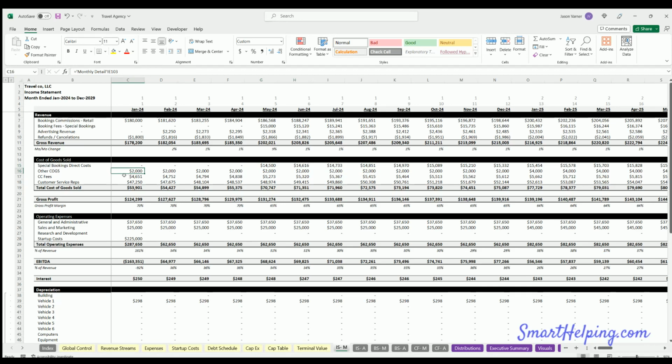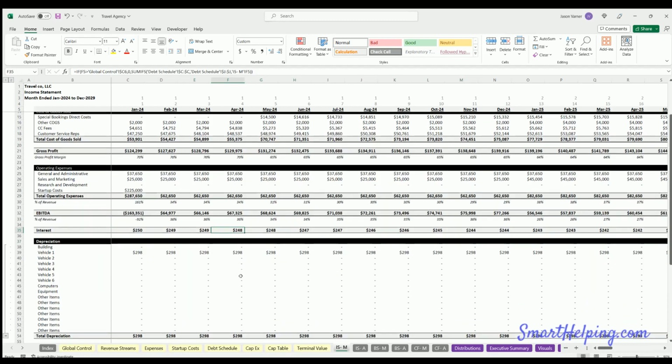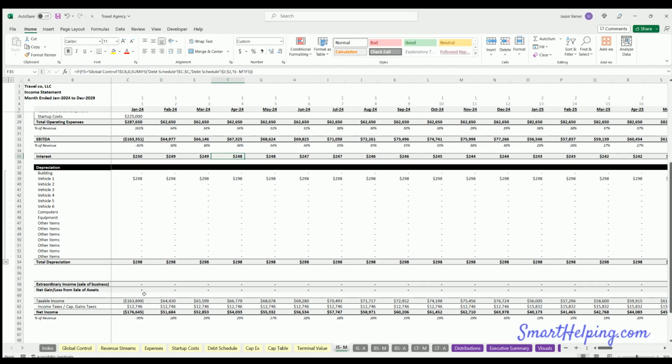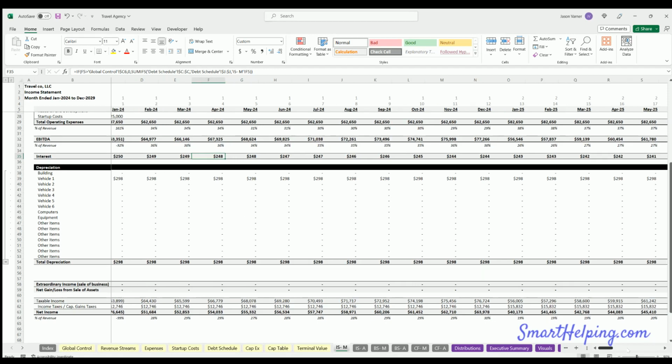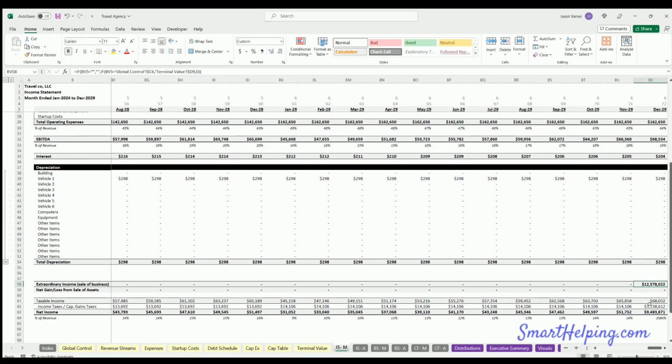What else do we have here? Other cost of goods sold, credit card fees, and then customer service reps. Gross profit after all those variable or cost of goods sold. Then you've got your other operating expenses here. Then we've got EBITDA, earnings before interest, tax, depreciation, amortization. Your interest, your depreciation expense, and then taxable income, taxes, and net income. On the exit, if you do include it, the taxes do populate there. We're trying to figure out what the total net cash flow is from the perspective of the equity investors and the project as a whole.